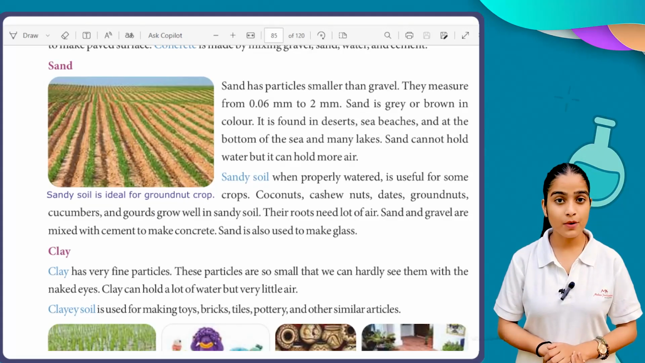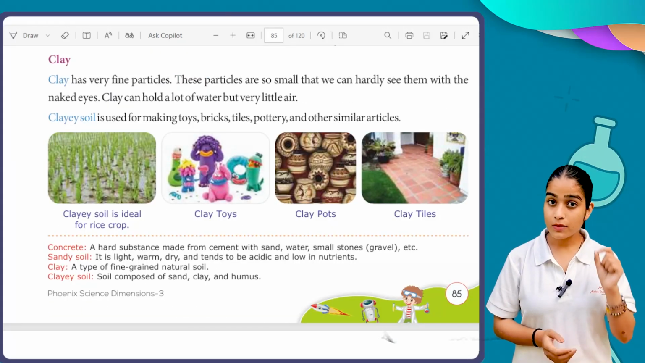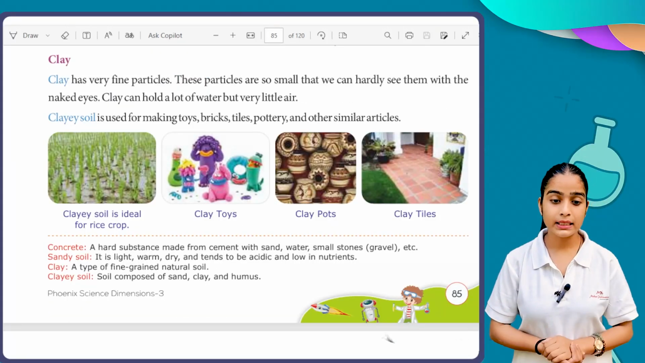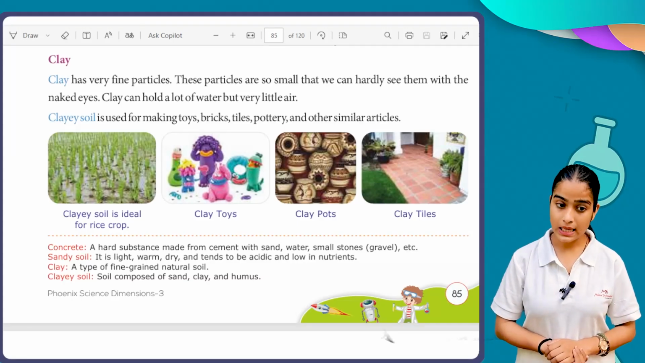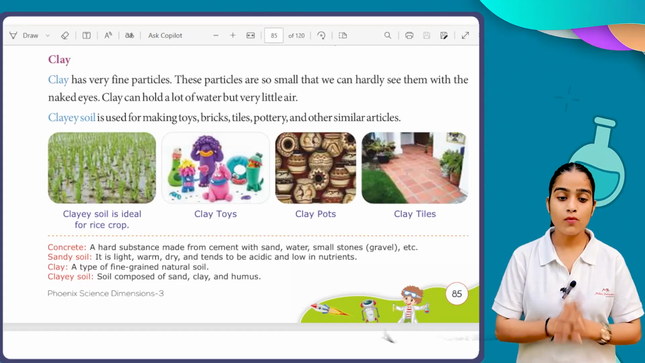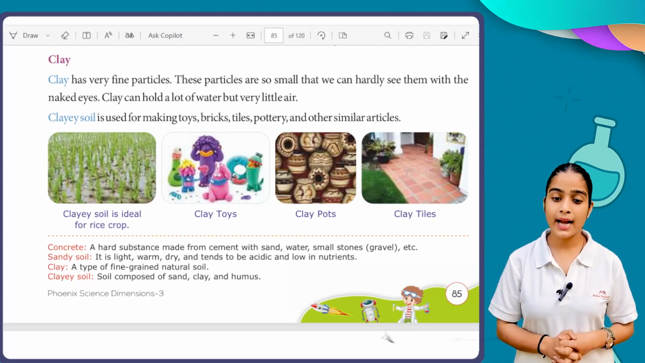The next type of soil we have is clay. Clay has very fine particles. These particles are so small that we can hardly see them with the naked eye. Clay can hold a lot of water but little air. Clay soil is used for making toys, bricks, tiles, pottery and other similar articles.